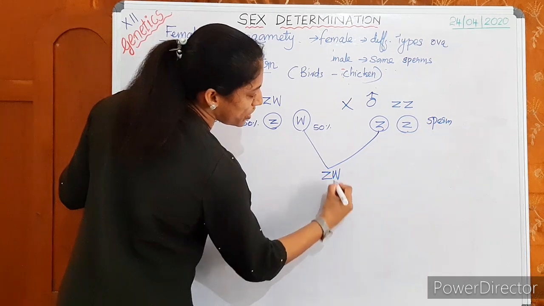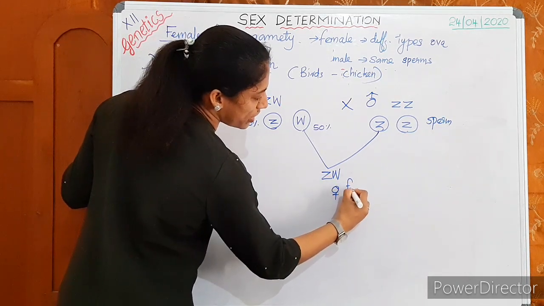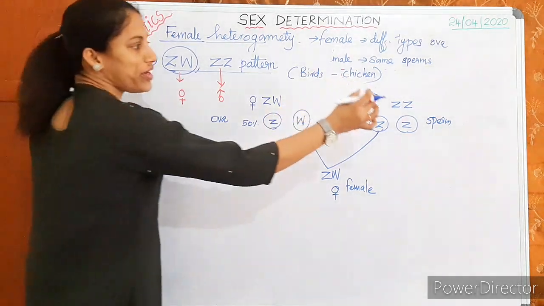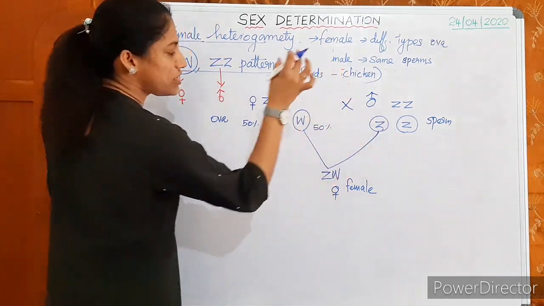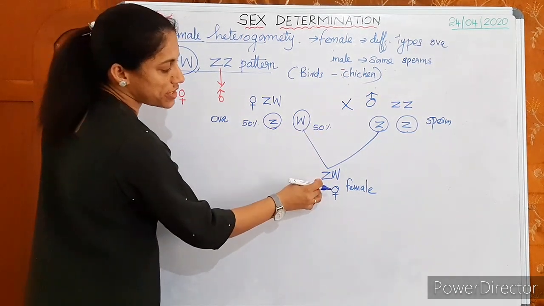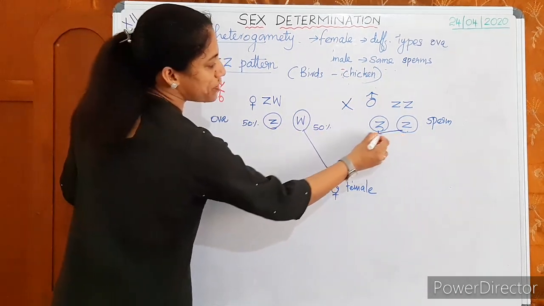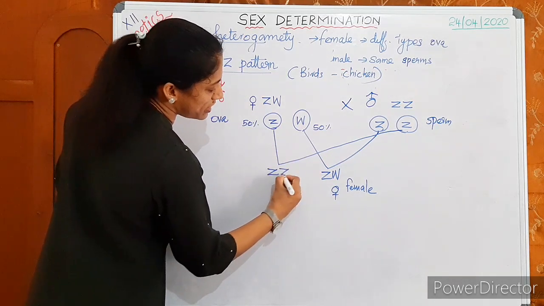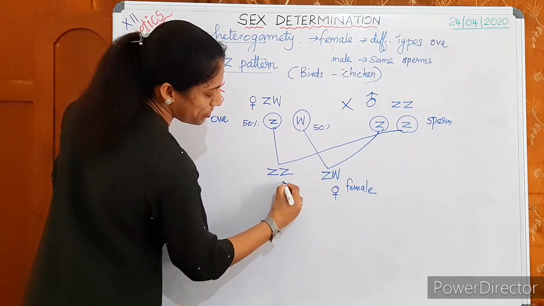ZW is female, so it results in a female. And if a sperm fuses with an ovum with Z chromosome, it results in ZZ, that is male.